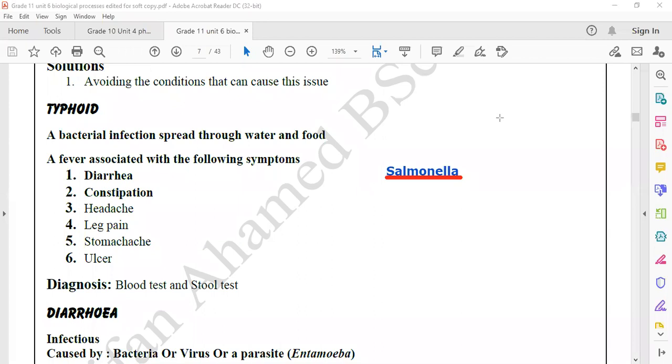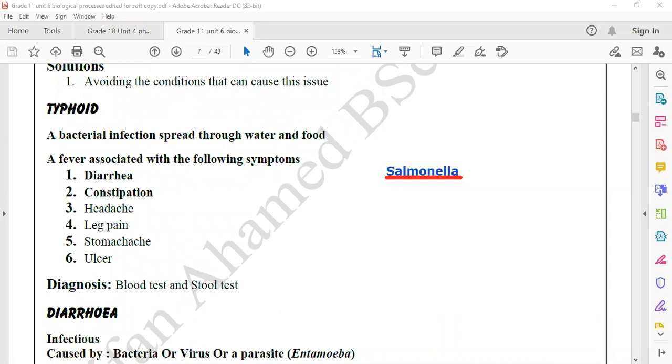The bacteria that causes typhoid. Typhoid is an infectious disease. It will spread from one person to another person. People getting typhoid will get diarrhea, that means loose motion, constipation, headache, leg pain, stomach ache, ulcer. All these problems will occur.